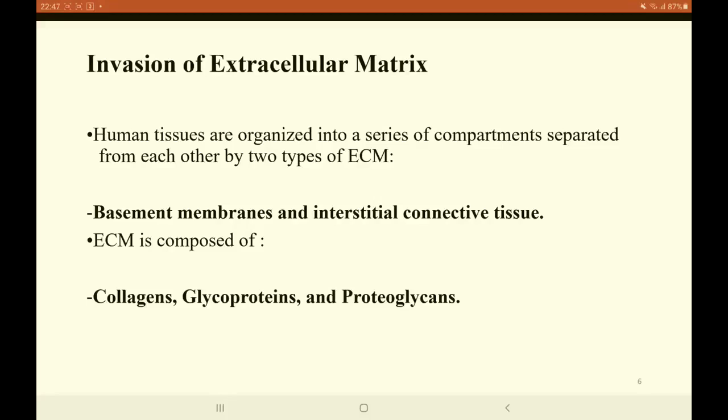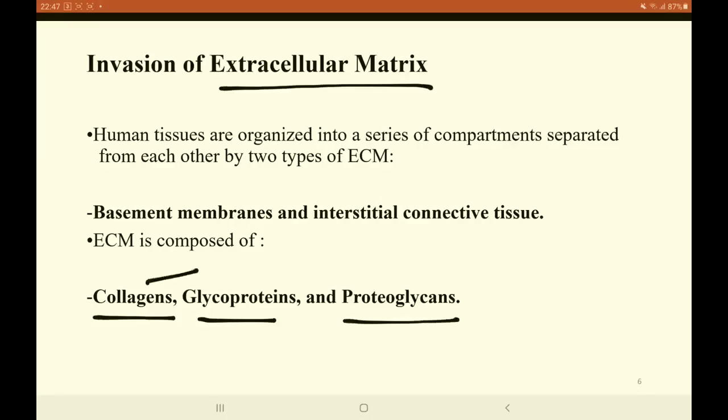If the tumor cells need to penetrate or go through the extracellular matrix, the tumor cells should be able to digest the chief components of the extracellular matrix, namely the collagens, the glycoproteins, and the proteoglycans. All of these main components of the extracellular matrix are proteins.